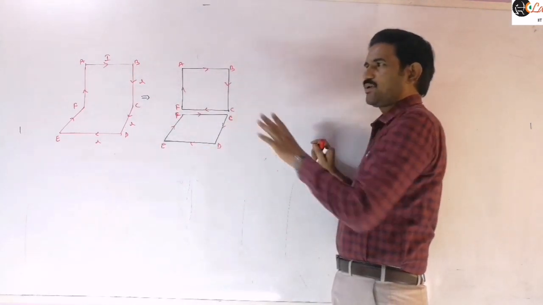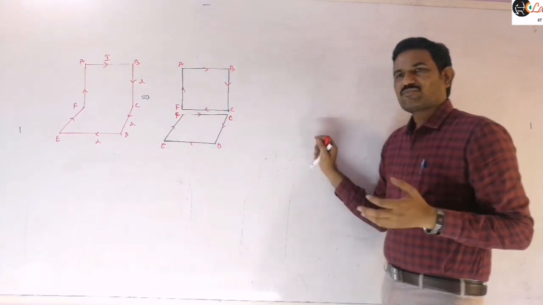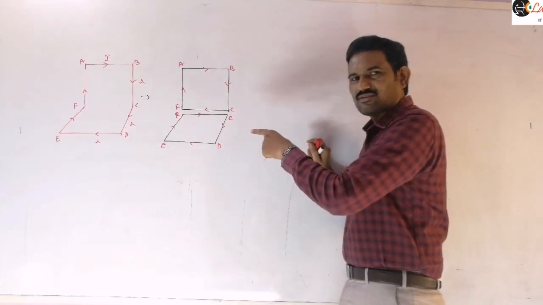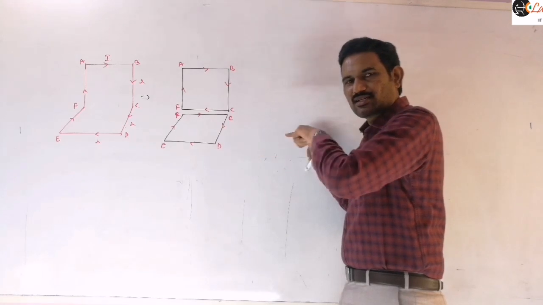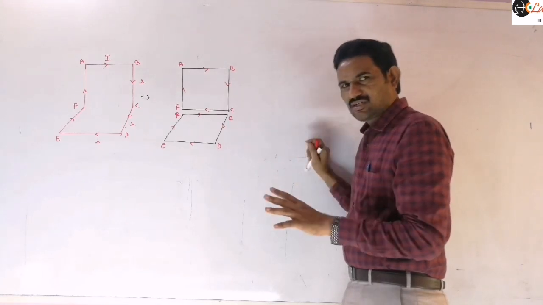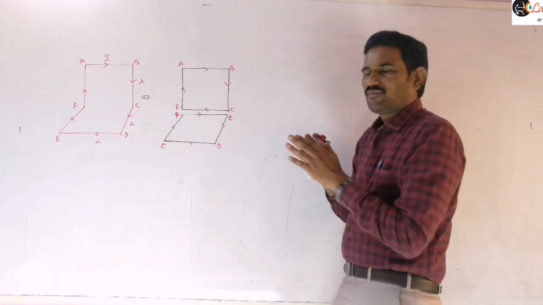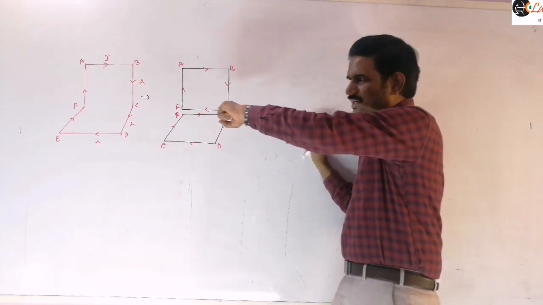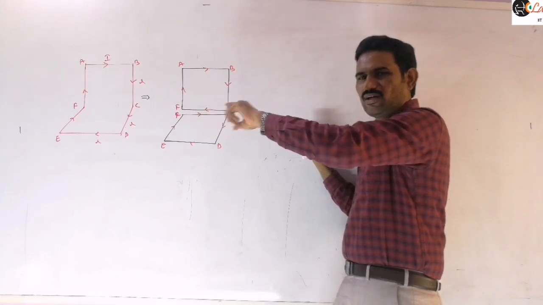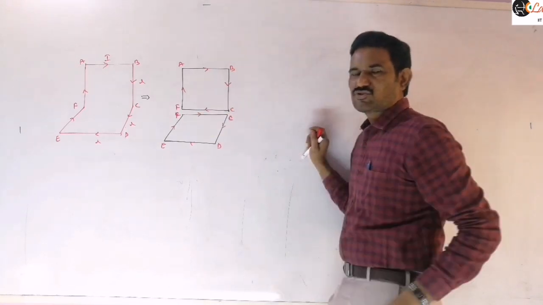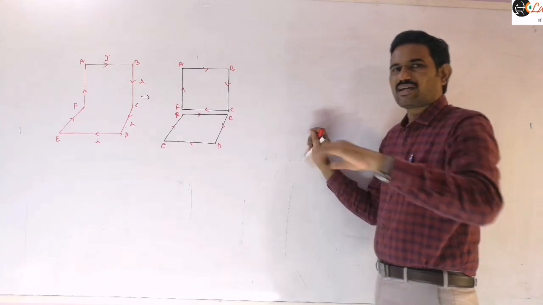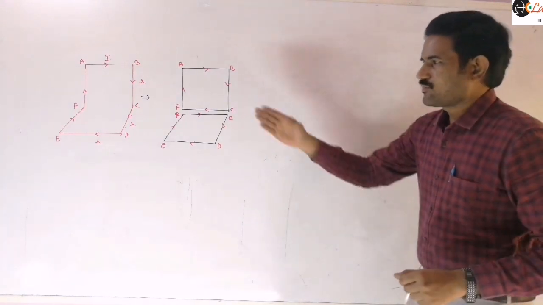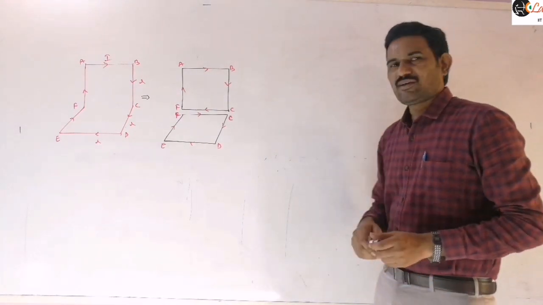So whenever such open loops are there, whenever it is possible, we can assume like this. We can assume a conductor is connected there, such that when you join these two loops, the net current in that conductor is 0, where the conductor is not there in the original given figure. So you can assume a conductor there. Now if you assume like this, you can easily answer the magnetic moment here.